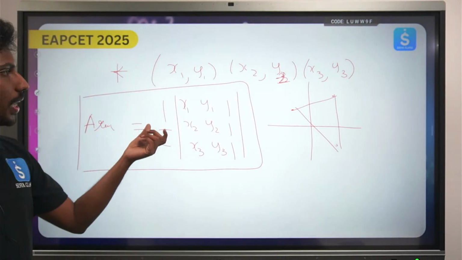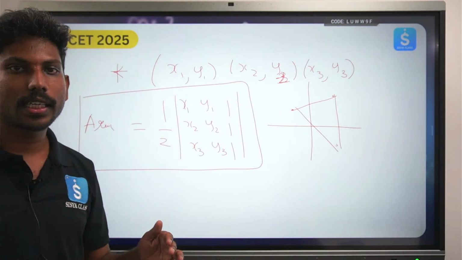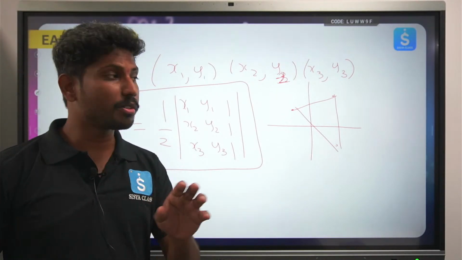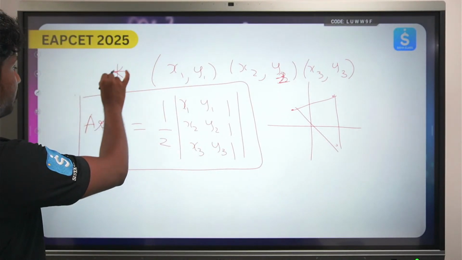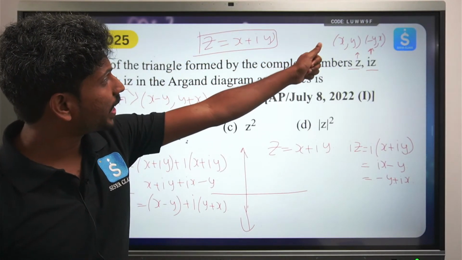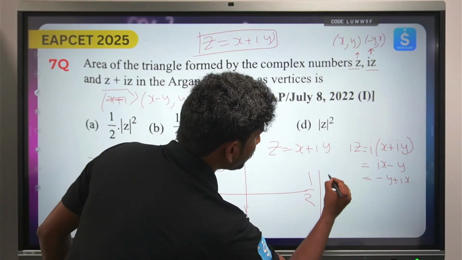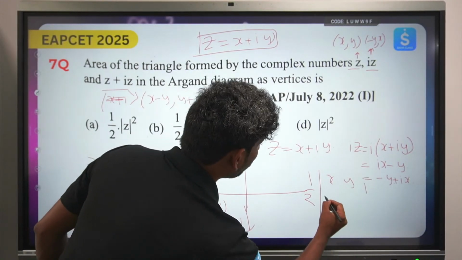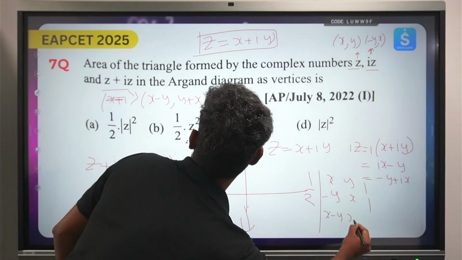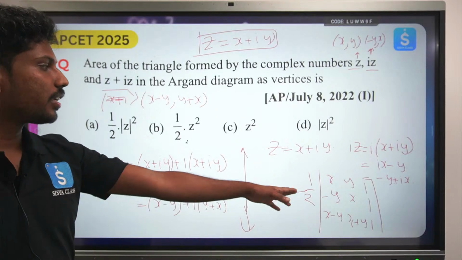Okay, whenever 3 coordinates are given and the area of a triangle is asked, we cannot draw the whole diagram and do all that, right? In the EAMCET exam you just need to use this formula and find the answer, right? So we have 3 coordinates x comma y, minus y comma x and x minus y, y plus x. Simply use that formula, so that will become x y 1, minus y x 1, and the next one is x minus y, x plus y and 1. Find out this determinant, you'll get the answer.